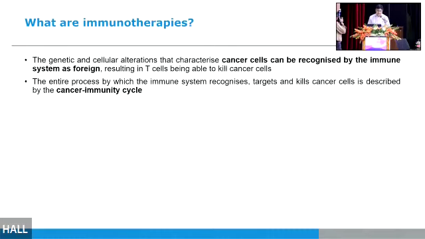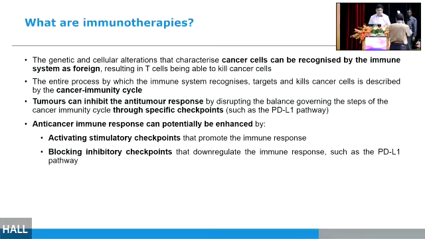So what actually is immunotherapy? This is for the fellows. The genetic and cellular alterations that characterize cancer cells can be recognized by the immune system as foreign, resulting in T cells being able to kill the cancer cells. But we want to kill the cancer cells while the cancer cells want to survive. So they overcome this by potentially inhibiting the anti-tumor response.